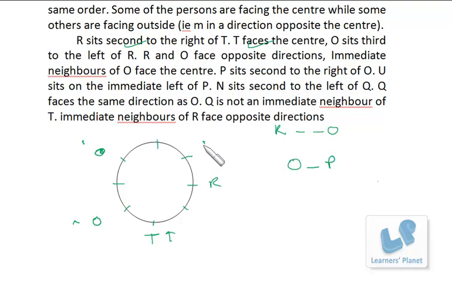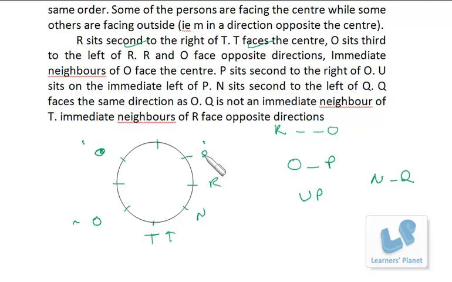Then U sits on immediate left of P. That means U and P are immediately together. N sits second to the left of Q. Between N and Q, one person is there. And Q is not an immediate neighbor of T. That means Q cannot be here, cannot be here. And we have to have one person between N and Q. So we can set N and Q over here.